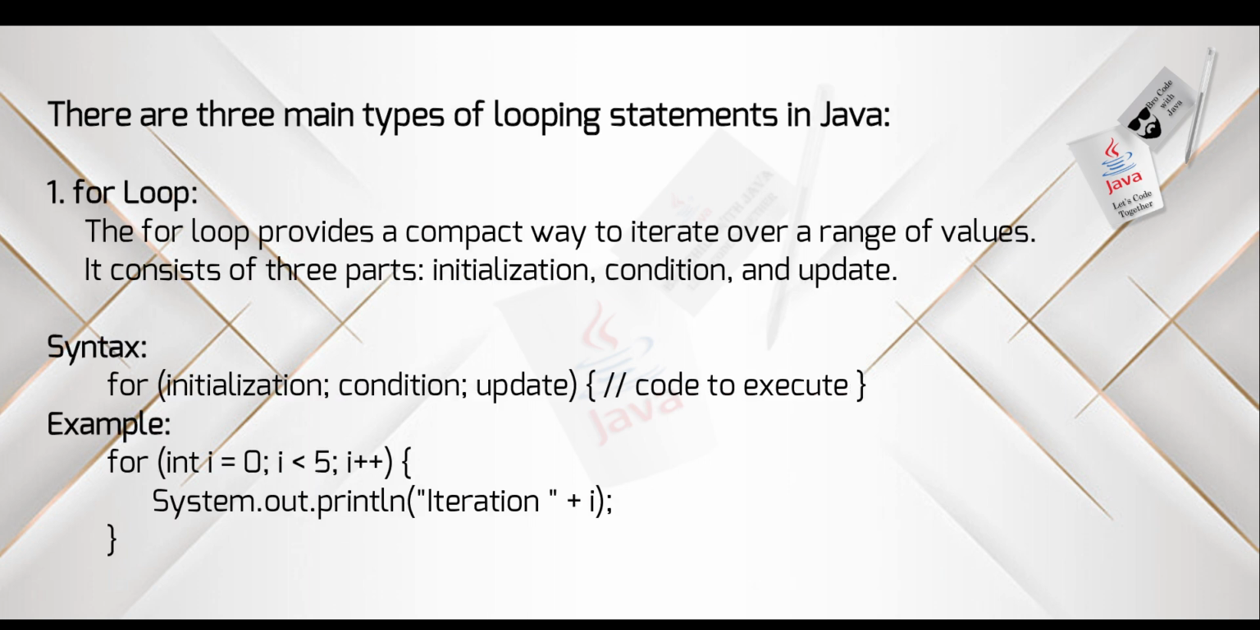1. For loop. The for loop provides a compact way to iterate over a range of values. It consists of three parts: initialization, condition, and update. Syntax. Look at the syntax properly. Example. Here in example, loop iterates until i value is 5 and increments i after each iteration.